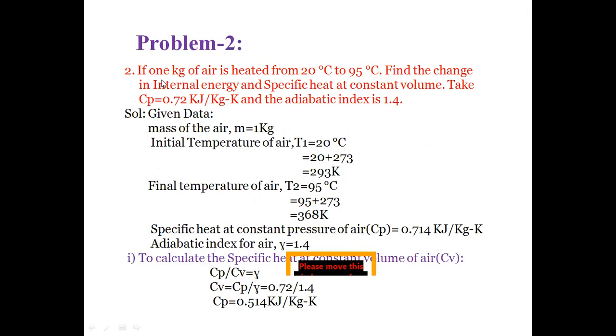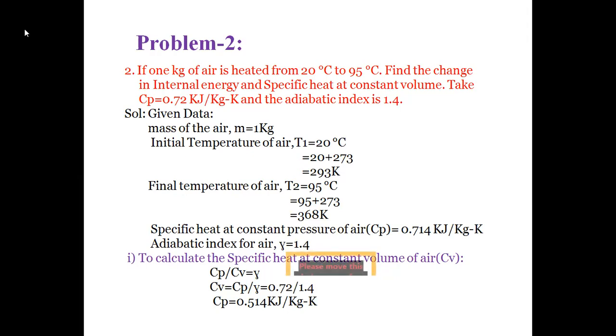Second one: if 1 kg of air is heated from 20 degrees centigrade to 95 degrees centigrade, find the change in internal energy and specific heat at constant volume. Take the Cp value as 0.72 kilojoules per kg Kelvin and the adiabatic index as 1.4.